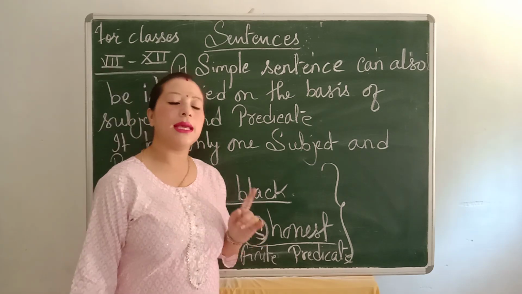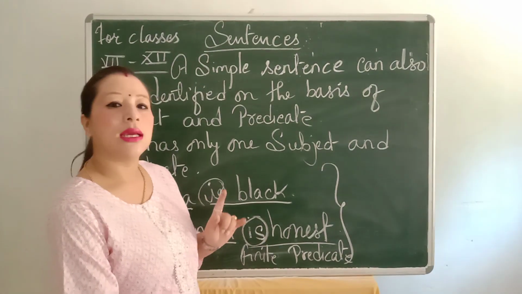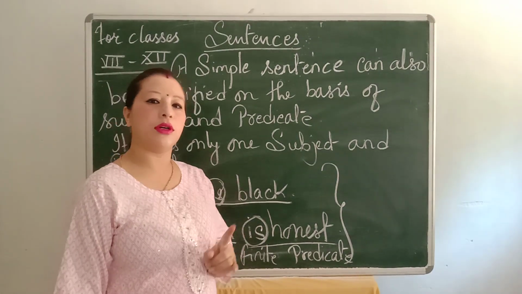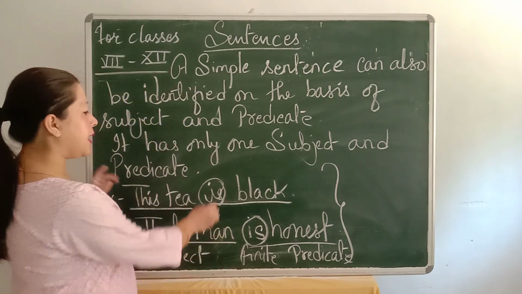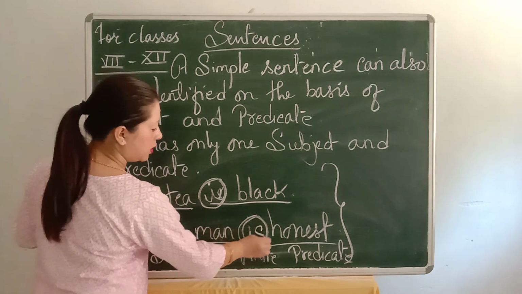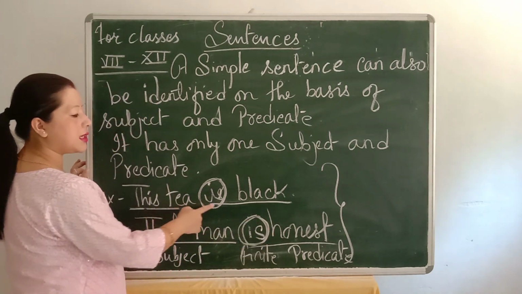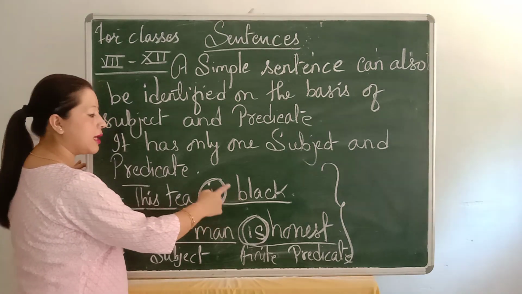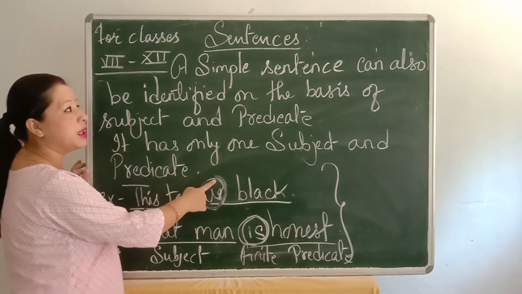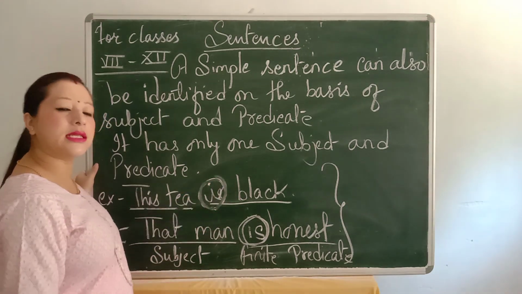The finite verb gives a clear expression of one person, one number and one tense. This tea is black: subject and predicate, and is is the finite verb. And this is how a simple sentence is formed.